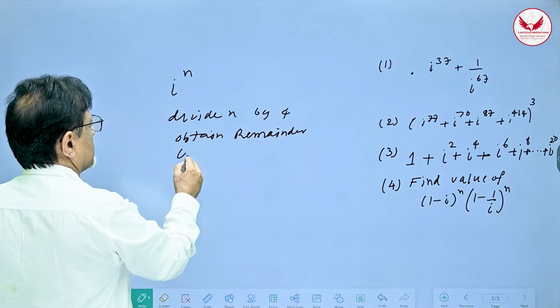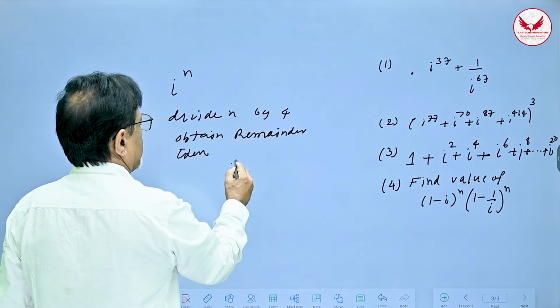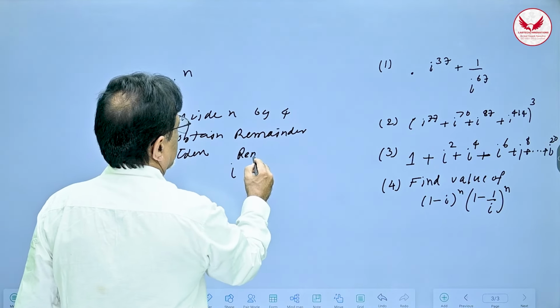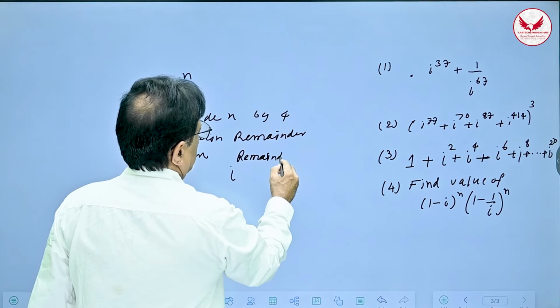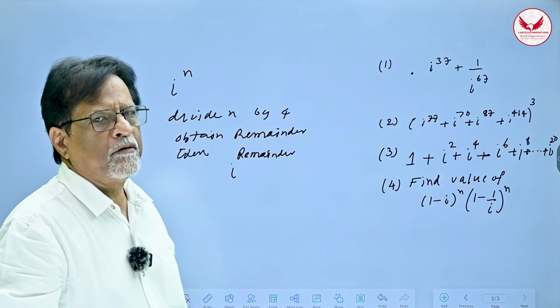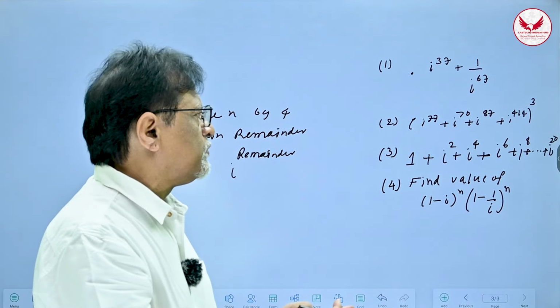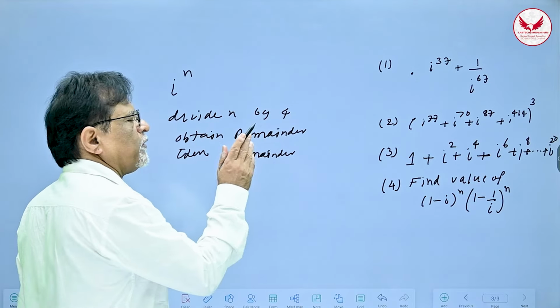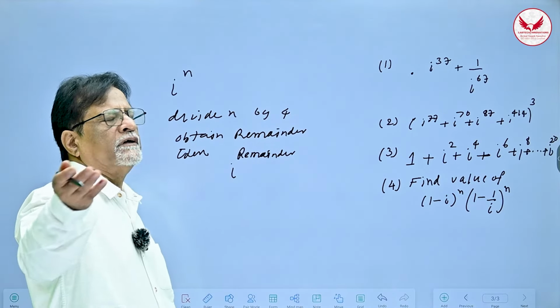And then the answer is i raised to the remainder. Very simple. When you divide by 4, the remainder has to be either 0, 1, 2, 3. That's all.